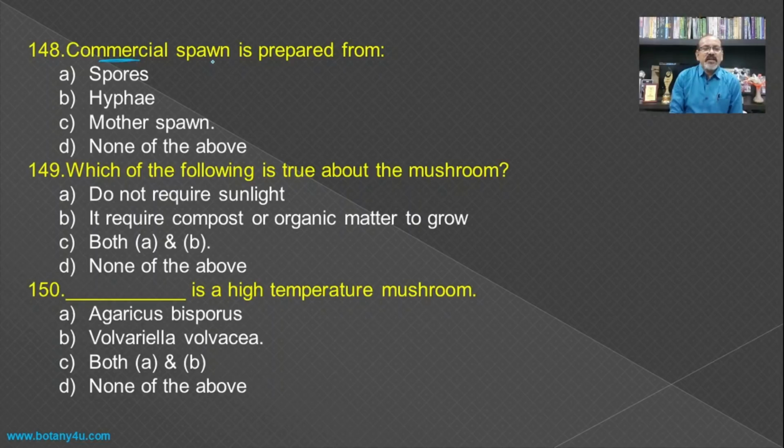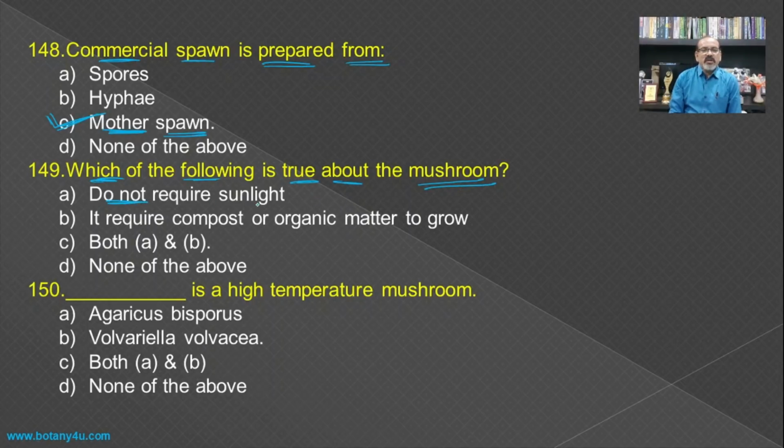Then commercial spawn is prepared from, if you see the spawn is nothing but the vegetative hyphae, and the vegetative hyphae are commercially produced with the help of existing spawn, and this existing spawn is known as the mother spawn. Then which of the following is true about the mushrooms?